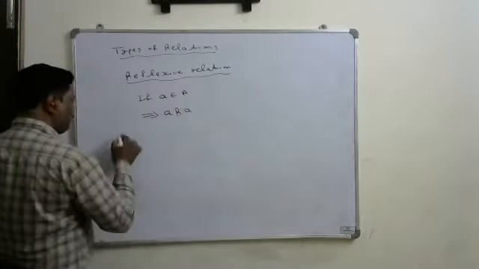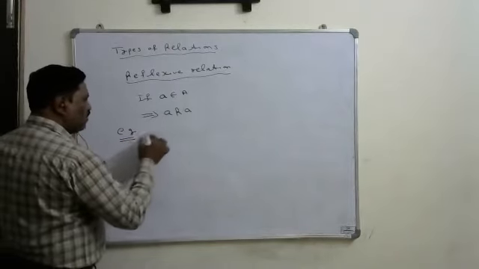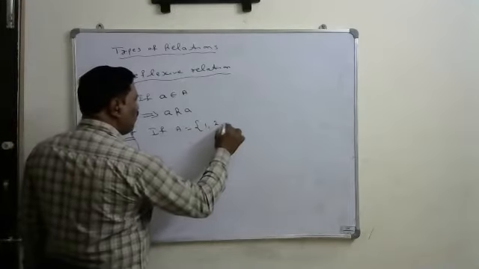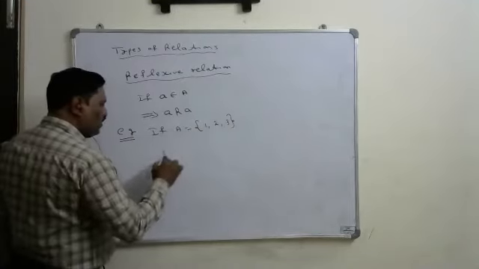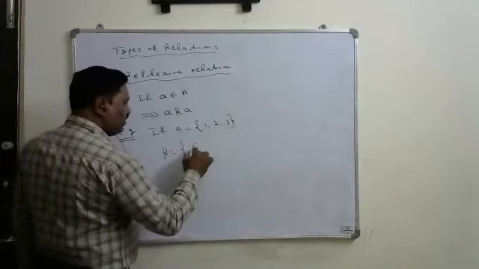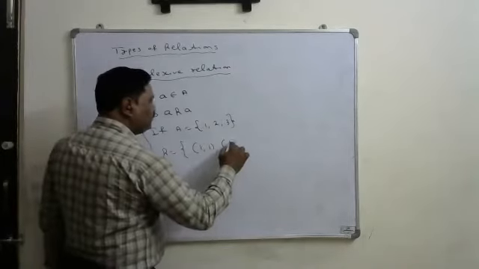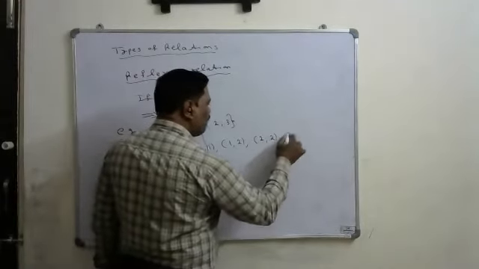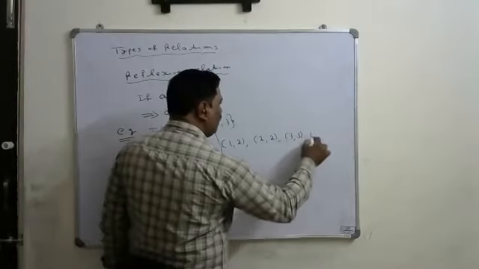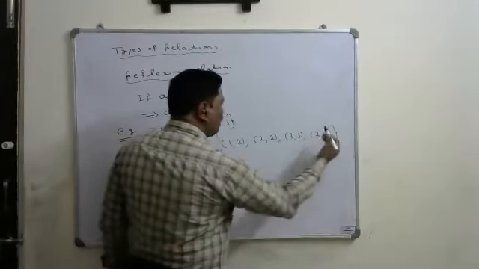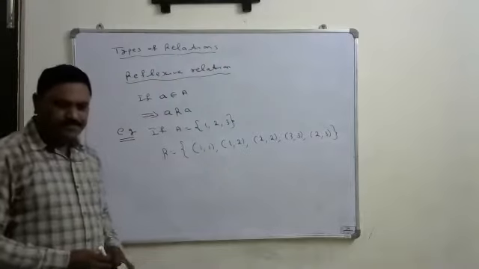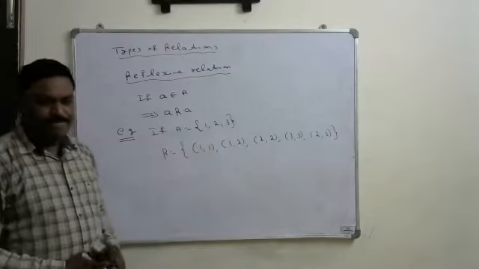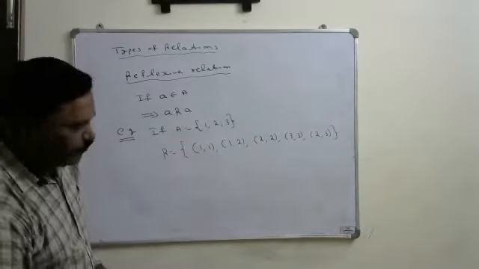For example, if capital A is equal to {1, 2, 3}, then R is equal to {(1,1), (1,2), (2,2), (3,3), (2,3), etc.}. If I write the relation like this, tell me, is it reflexive?